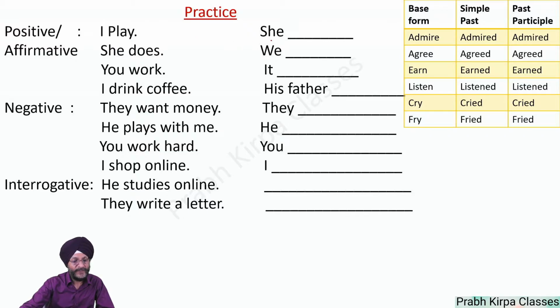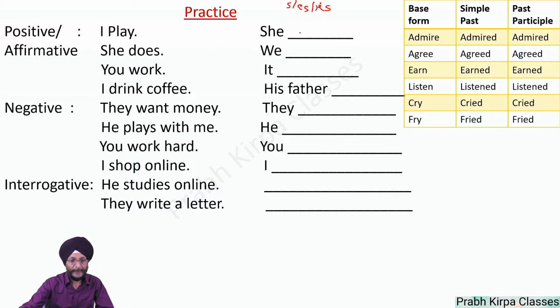We have to convert the sentence and we start the sentence with she. As previously told, when you use third person singular, you have to add s or es or ies at the end of the verb.